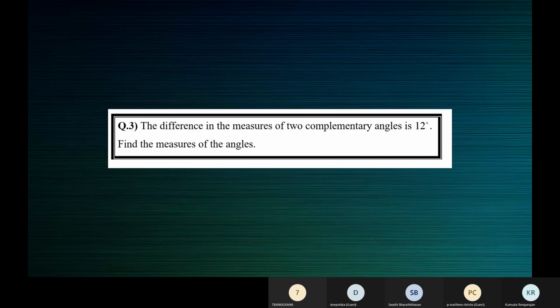Who's ready? Yes, Swati. Ma'am, if they ask for the elder person's age and the younger person's age is given, we have to add 12 to it. It's like x plus 12 is equal to the elder person's age. If the elder person's age is given and they ask to find the younger person's age, we have to subtract. If the elder person's age be y, then y minus 12 is equal to the younger person's age, which is x. Very good. You understood it correctly, Swati.